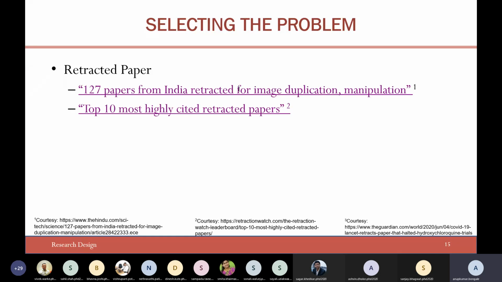I'll come to the controversial area also, but you can take a look at this. I'm not sure what the area of this paper is, but just look at the headings there. These are the journals indexed in Web of Science, and the year of retraction: 2018. Now look at when the paper was published. It was in 2013, and the year the paper was taken off the journal is 2018.